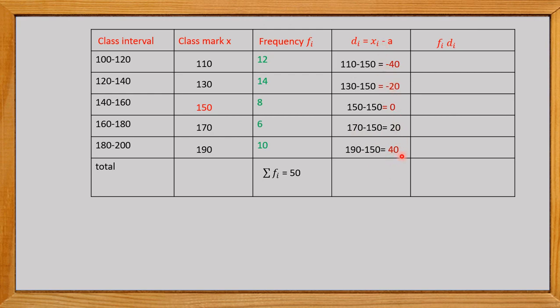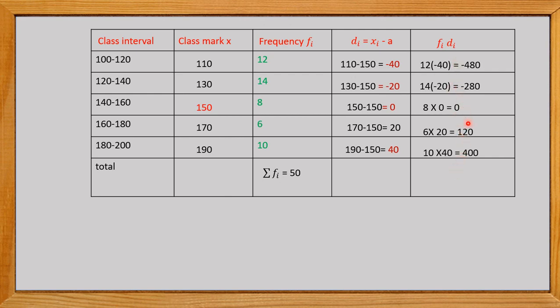Now here we get the values for di by using the xi minus a formula. In the next column we have to find the product of frequency and this deviation di. So fi into di we have to find. So let's take the products. 12 into minus 40 is minus 480. 14 into minus 20 is equal to minus 280. 8 into 0 is 0. 6 into 20 is 120. 10 into 40 is 400.